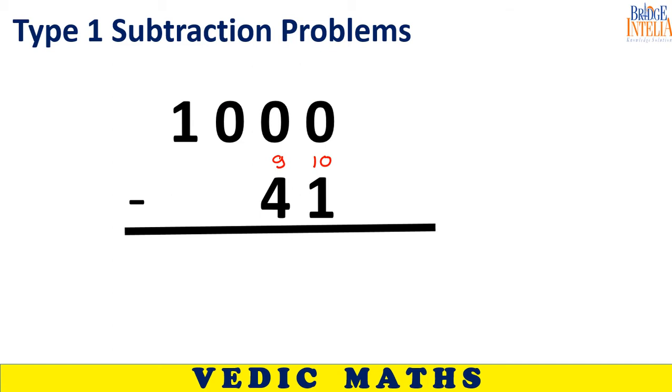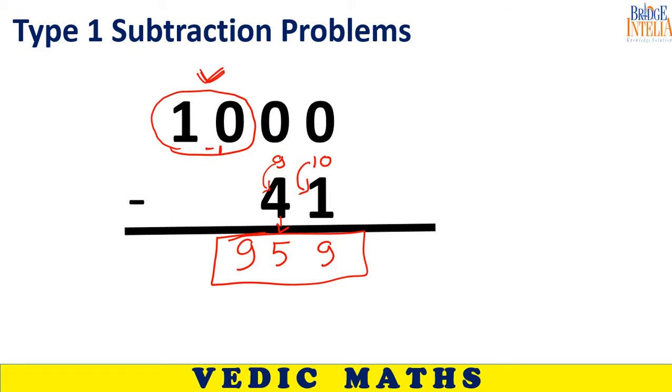So what should I be writing here? 9 minus 4, 5. 10 minus 1, 9. Now look at the remaining number. 5 and 9. So the remaining number is 10. Subtract 1 from it, it should be 9. So this is the concept. I am repeating again.